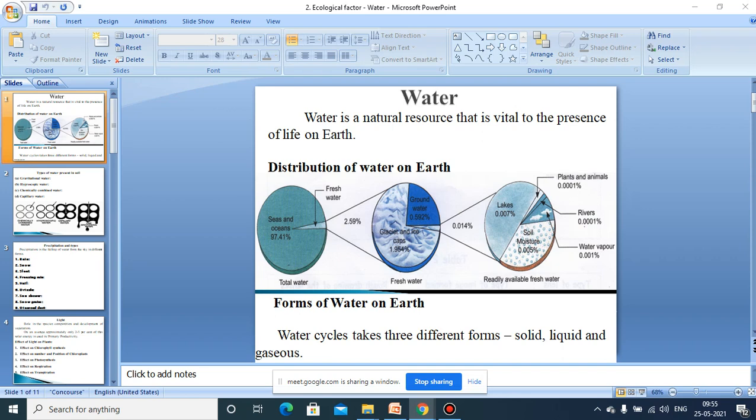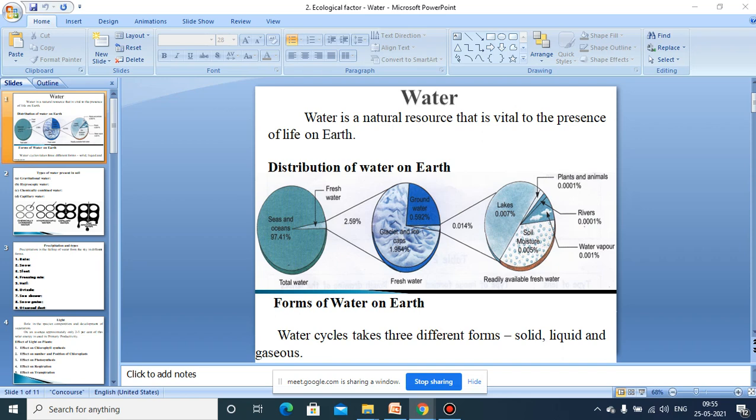You know that three-fourths of the earth's surface is covered with water. That's why earth is also called a water planet. As I told you, no other planets have water. That's why earth is considered a water planet.